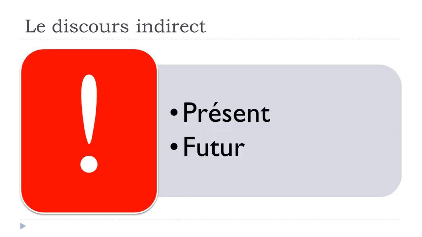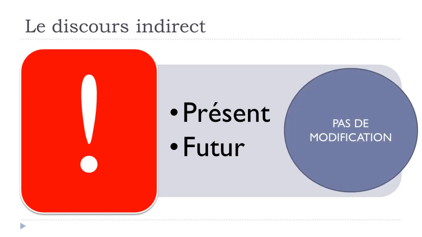For the present and the future, if the verb that introduces this structure, this discours indirect, is in the present form or the future form, then the good news is that you won't have to modify anything after it. Okay? So that's the rule. If the verb that introduces this structure is in the present form or the future form, then you don't modify the verb after, which is quite good news.